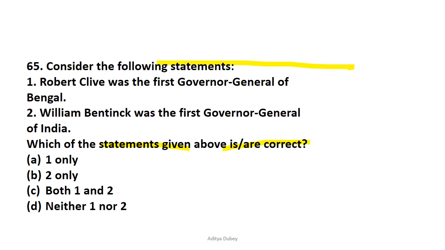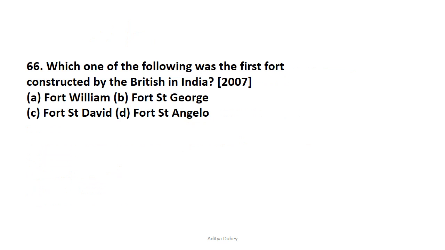If you have read the miscellaneous section of Lucent, or gone through basic modern history, you might have easily identified that Warren Hastings was the first Governor-General of Bengal. Instead of Robert Clive, it should be Warren Hastings, WH. Now point number 2, William Bentinck was the first Governor General of India. That is correct. So by this analysis of 1 and 2, we can easily get that option B, that is 2 only, is correct.